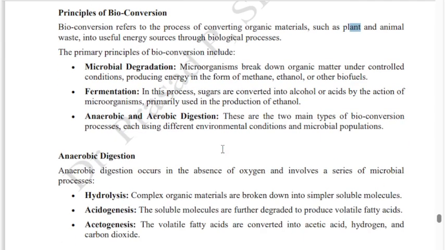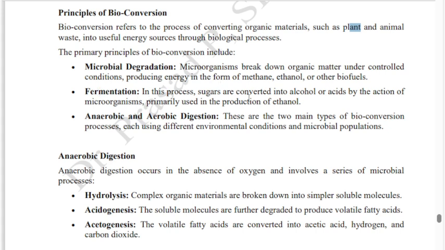Okay, there are different conversion principles, meaning different stages of conversion. First, it undergoes microbial degradation. Microbial degradation involves breaking the organic matter into smaller molecules, finally producing methane, ethanol, like that.